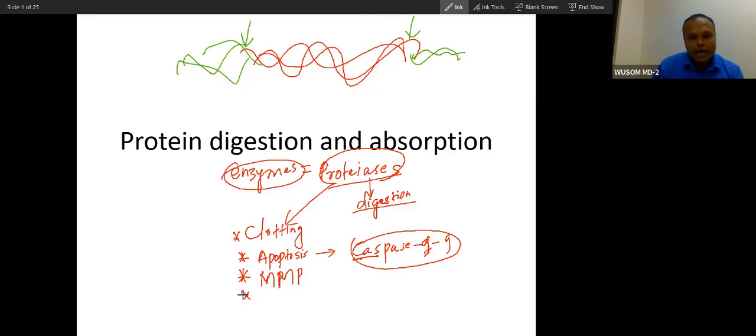You can see your lysosomal enzymes. We have studied lysosomal disorders. There are two types of lysosomal storage disease: mucopolysaccharidosis and sphingolipidosis. Plus one glycogen storage disease, Pompe disease, and plus one I-cell disease.